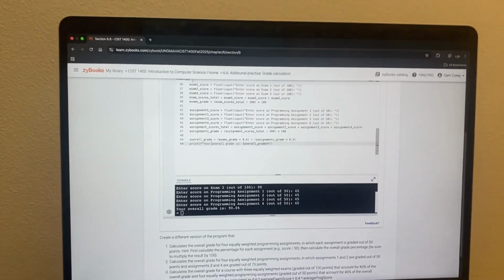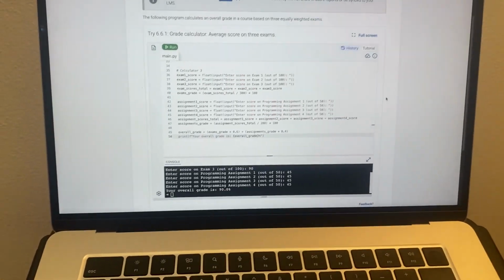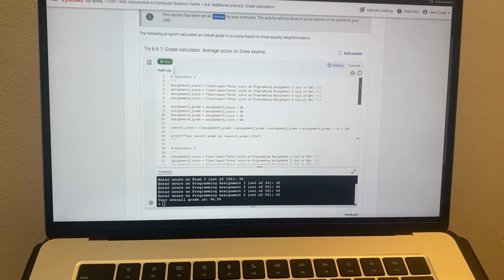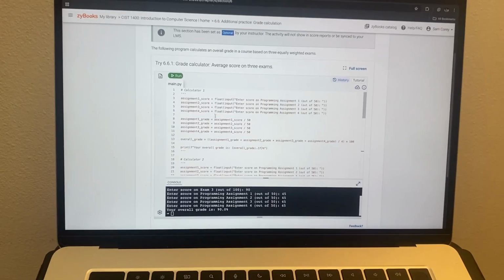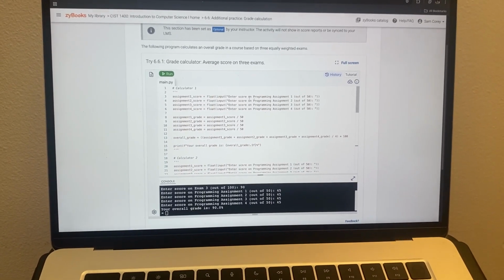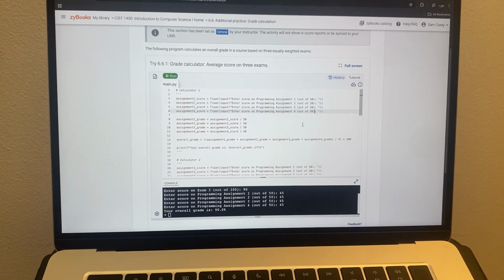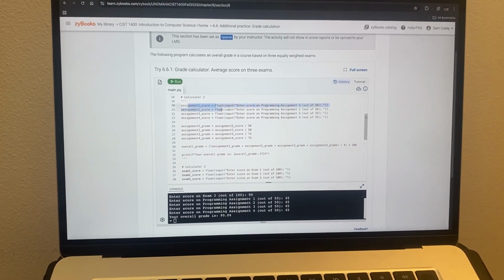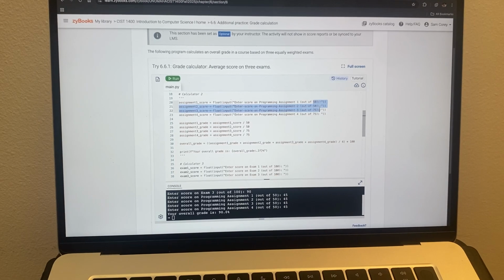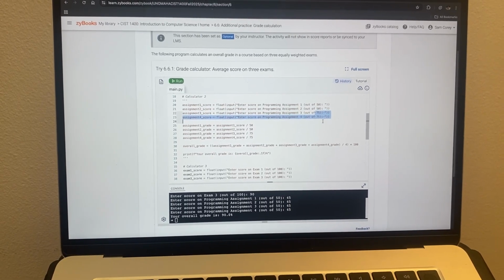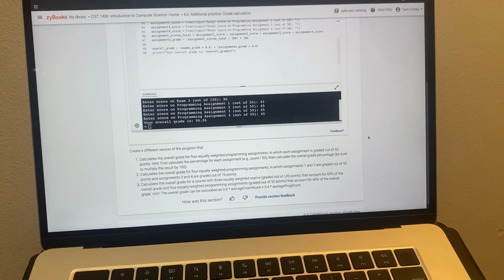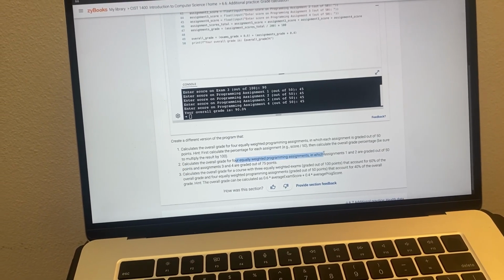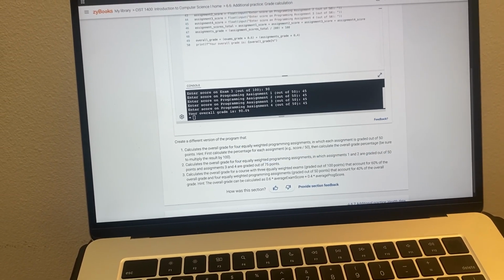All right, guys. So we just finished up this project. It took the whole time and a little bit of time before this session. We made 3 calculators for grades. This one has 4 equally graded programming assignments out of 50. This second calculator has 4 programming assignments, 2 of them worth 50 points, and 2 of them worth 75 points. Is that correct? Did they say equally? 4 equally weighted program assignments, in which assignments 1 and 2 are graded out of 50.